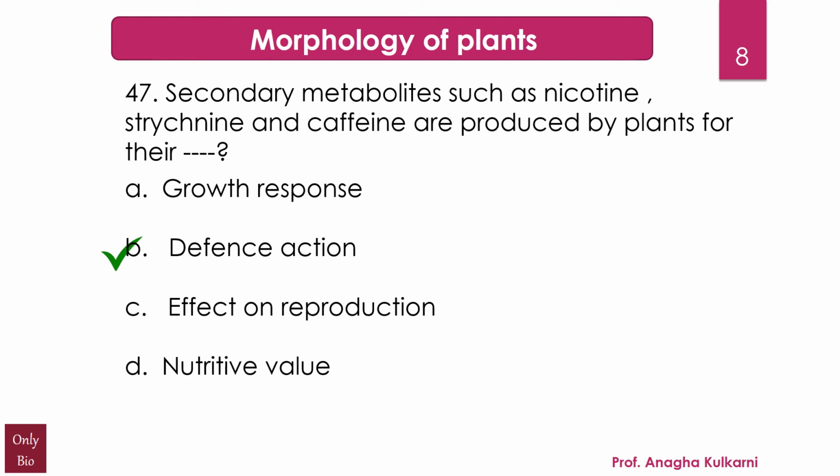And strychnine is a highly toxic, colorless, bitter, crystalline alkaloid which is used as a pesticide, particularly for killing small vertebrates such as birds and rodents. And the third one is caffeine, which is a central nervous system stimulant, and the world's most widely consumed psychoactive drug.